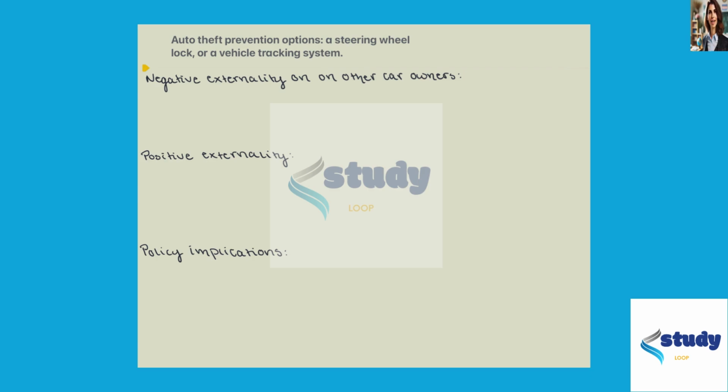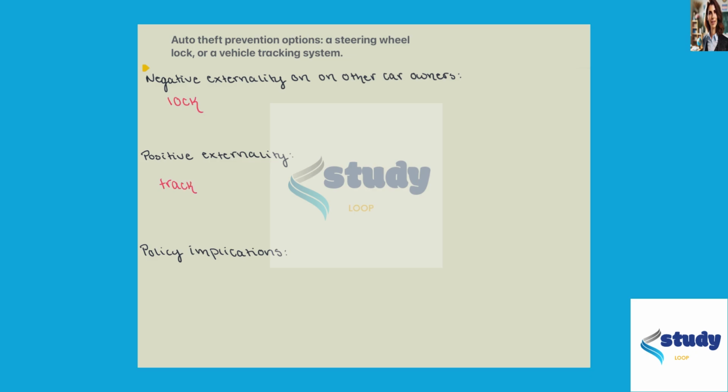Well, if we look at this steering wheel lock and think about any implications of this, what could happen is if a thief actually does steal this car, they're able to start it and attempt to drive it, but the steering wheel is locked. We could run into issues of certain types of accidents because all of a sudden the car is less drivable. So one of these that would result in potentially a negative externality on other car owners would be the steering wheel locking option.